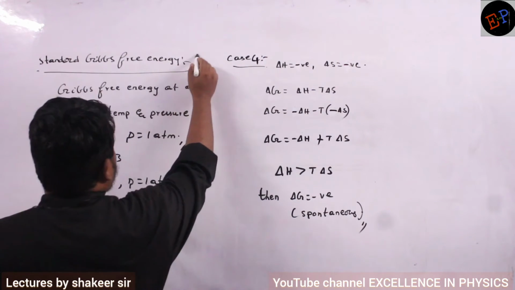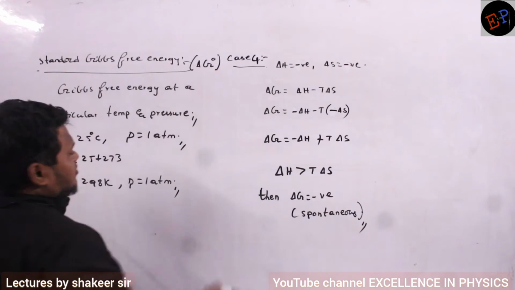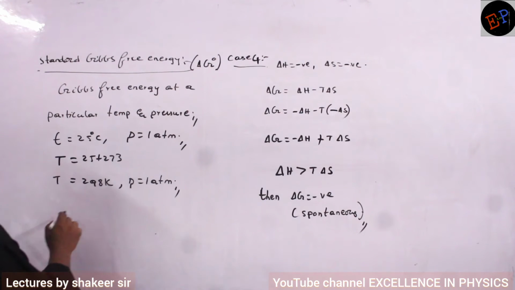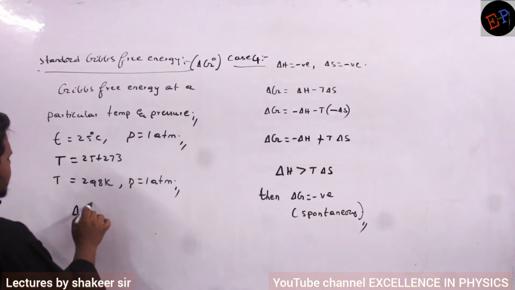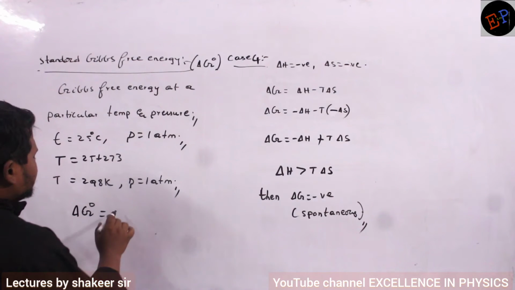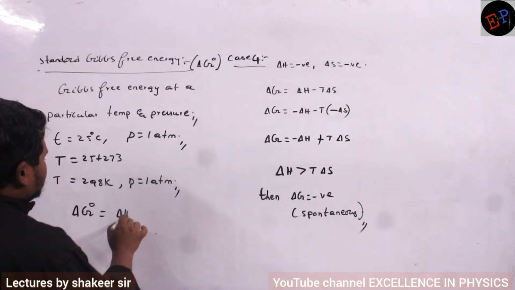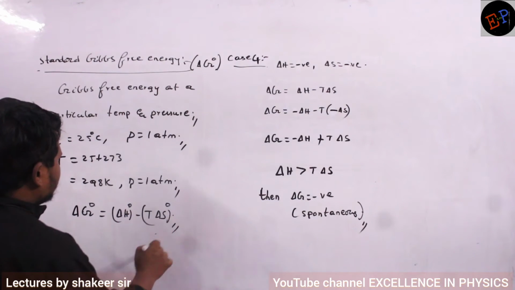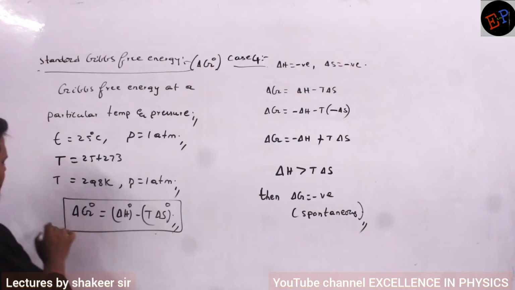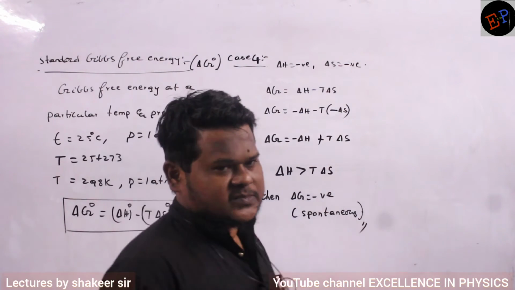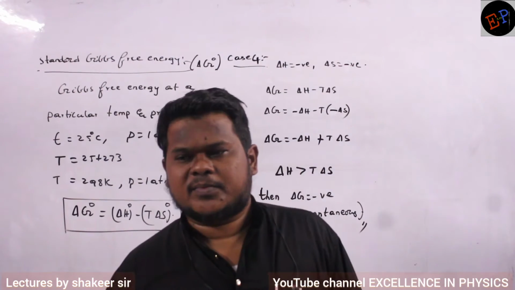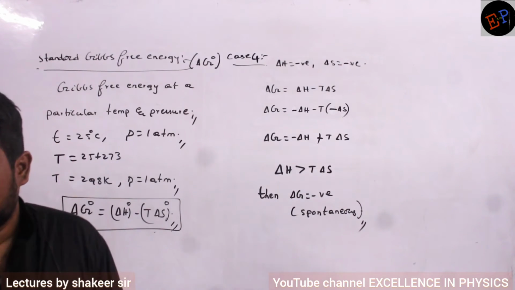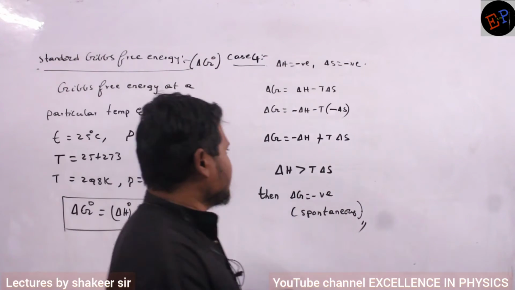And it is represented by this symbol, delta G degrees, or dot or star, anything you can call it. Clear? So therefore I can write, standard Gibbs free energy is equal to delta H star minus T into delta S. Are you able to understand? So this is called standard Gibbs free energy, at a particular temperature and at a particular pressure. Which temperature and which pressure? 298 Kelvin and 1 atmospheric pressure. Are you able to understand?